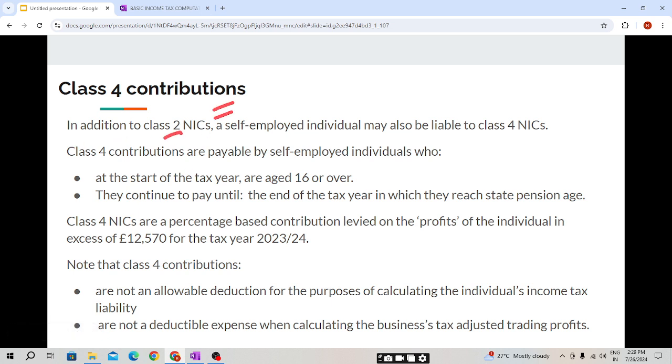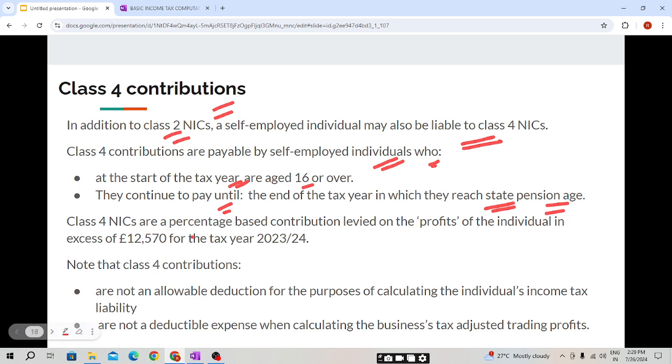In addition to class 2 NIC, a self-employed individual may also be liable to class 4 NIC. Class 4 contributions are payable by self-employed individuals who at the start of the tax year are age 16 or above, and they continue to pay until the end of the tax year in which they reach state pension age. That is, at the start of the tax year the individual is 16 or above, and until he reaches the state pension age, he will be paying this amount.